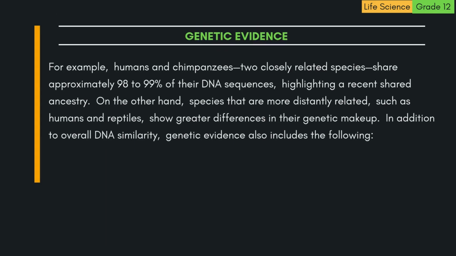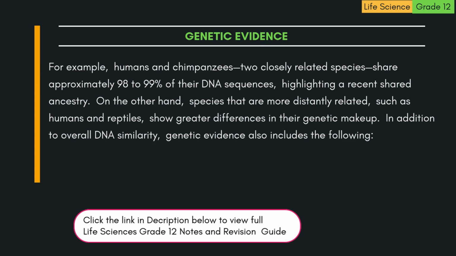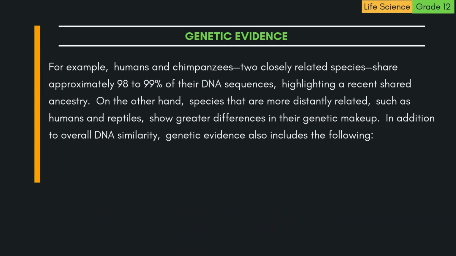For example, humans and chimpanzees, two closely related species, share approximately 98 to 99% of their DNA sequences, highlighting a recent shared ancestry. On the other hand, species that are more distantly related, such as humans and reptiles, show greater differences in their genetic makeup.